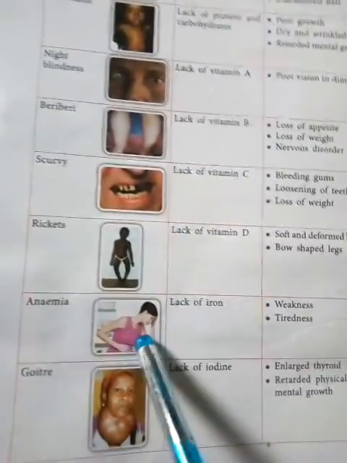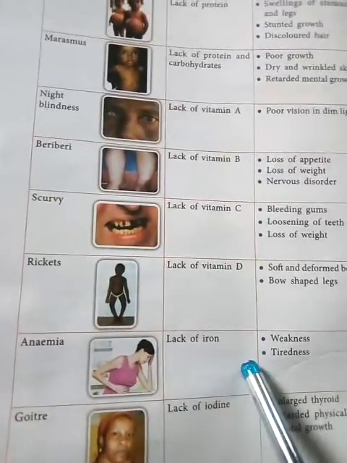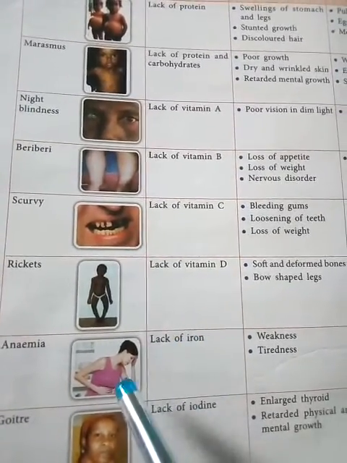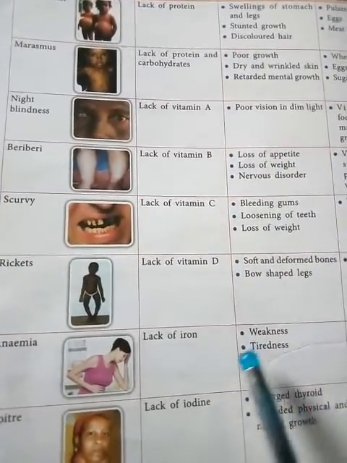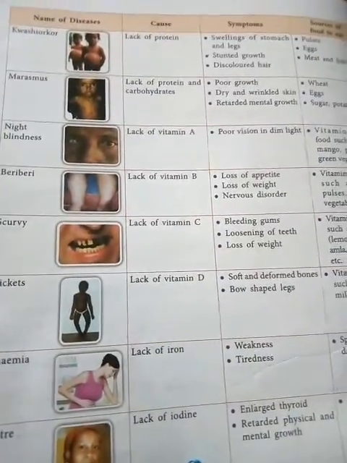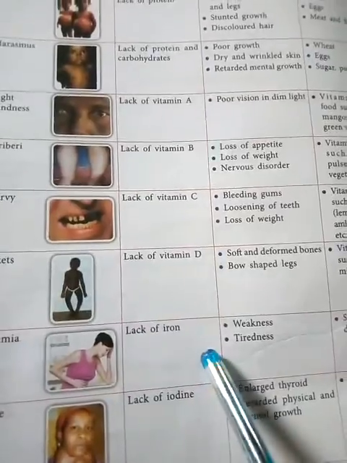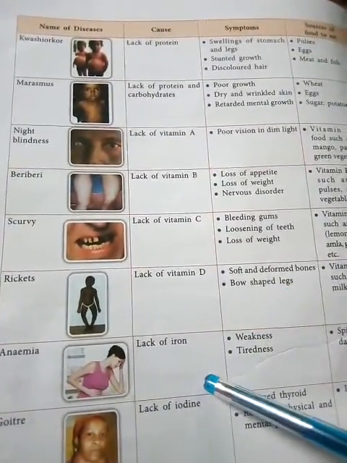Then anemia. Anemia is also one type of deficiency disease. So in anemia what happens? That person feels weakness and tiredness. This disease is caused due to the lack of iron. When the iron in your diet is less, then it is called anemia.